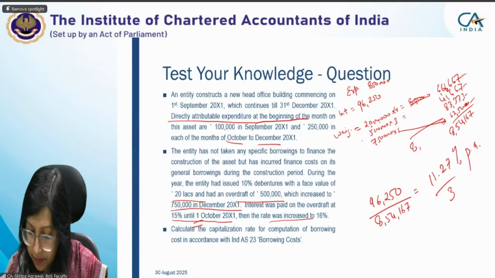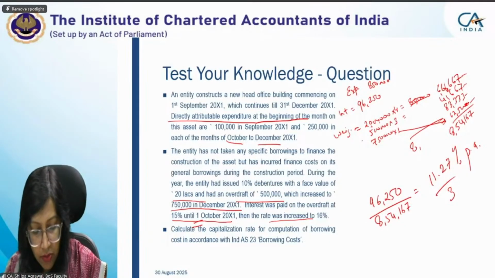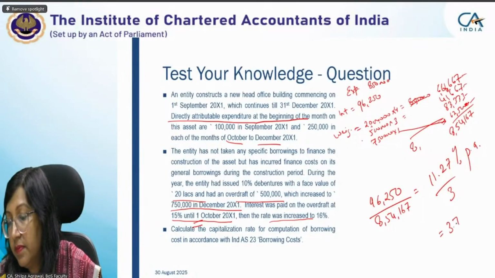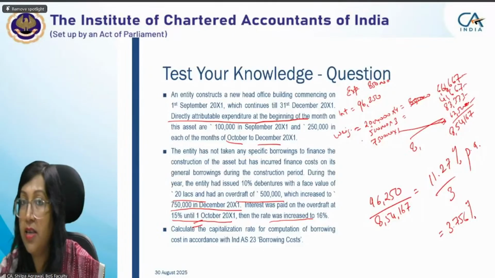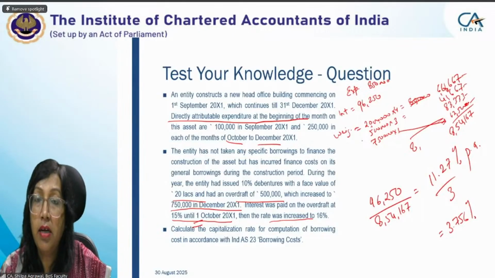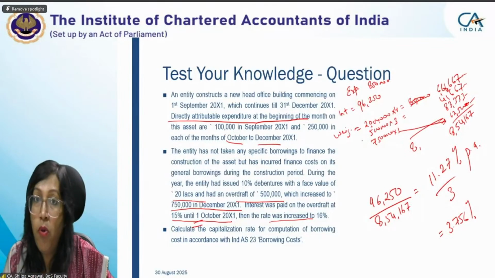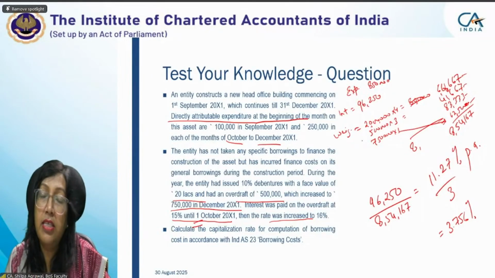Yes, ma'am. You get an amount of 3.756. This is the rate 3.756 for interest for 4 months, not a per annum interest. So what is given in the study material is 3.756 as the capitalization rate for 4 months.